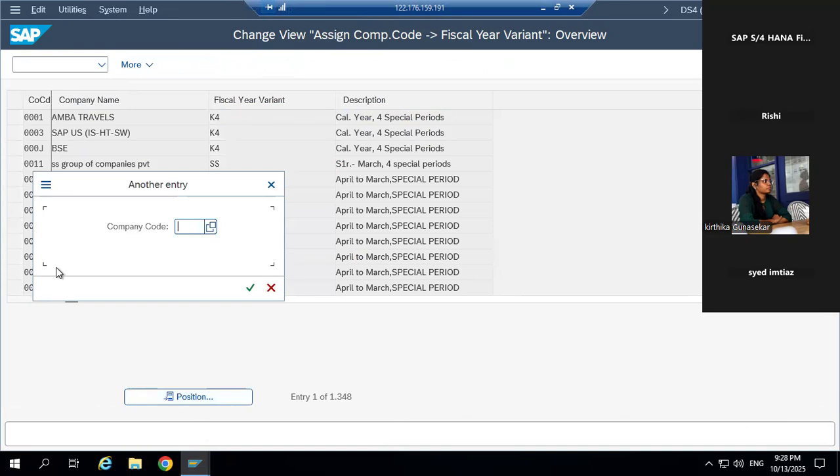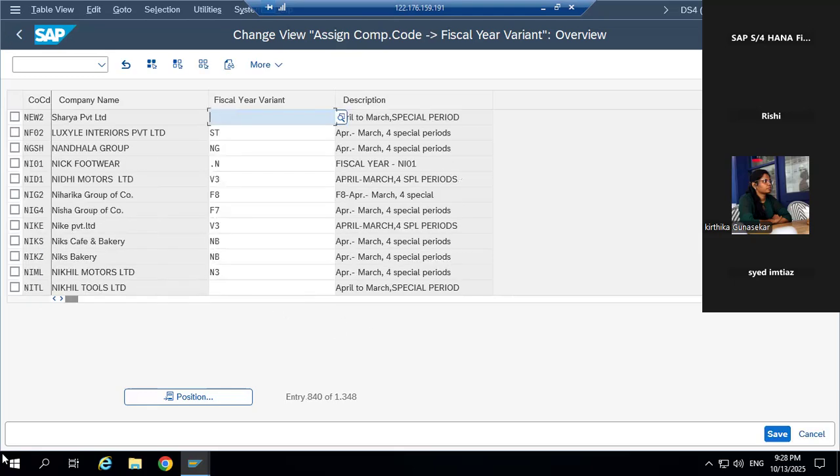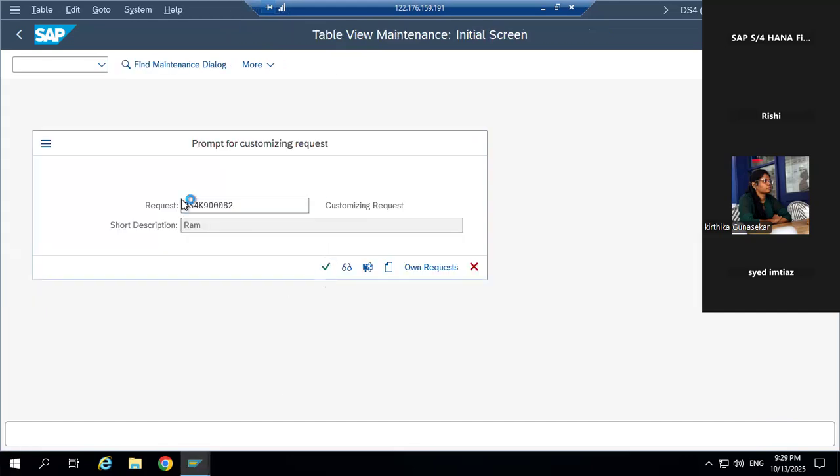Okay, NEW2. Now it comes. Now enter the fiscal year variant that we created in front of this. Okay, 80. So it's assigned. As assignment part is the easiest part in SAP. So you have to do nothing new, just you have to assign. Put it in front of this and save this. Okay, this step is done.